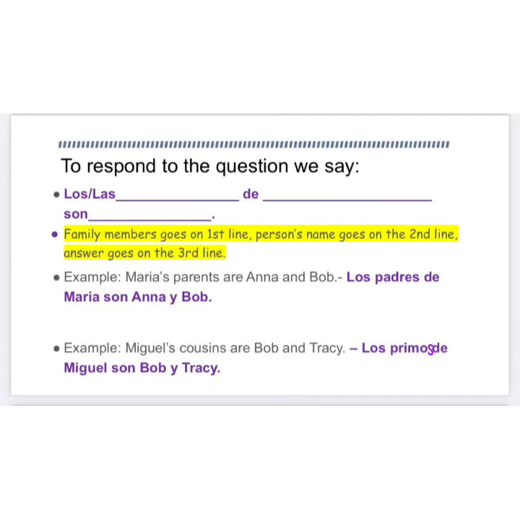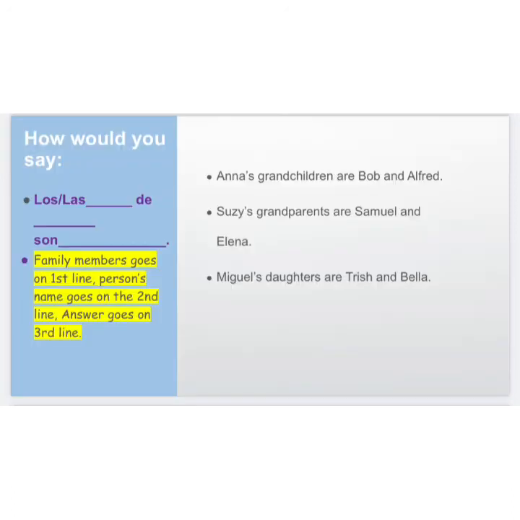Let's look at my second example. Miguel's cousins are Bob and Tracy. So notice I start off with the family members, which would be cousins. So I have los primos. Then I have the name of the person, de Miguel. Then I have son, followed by the answer. Pause the video and try these for yourselves. So start off with the family members, de, the name of the person, son, and then you put your answer.